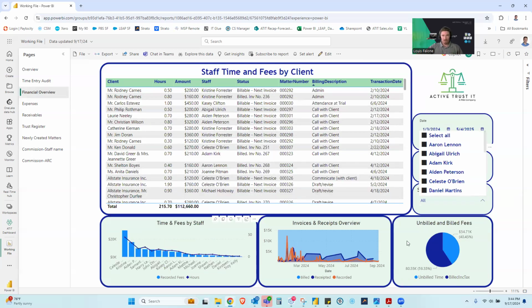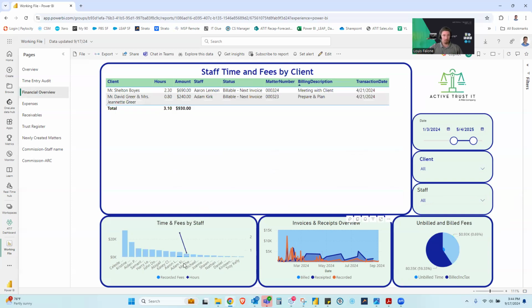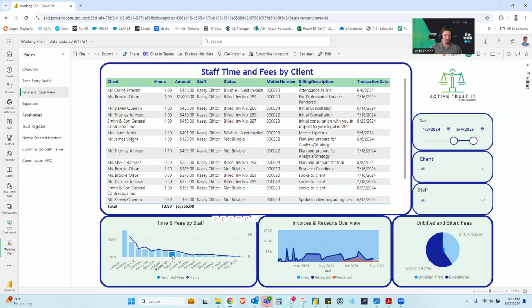And then down on the bottom, you have some more charts showing unbilled and billed fees, invoices, receipt overview, and then your time and fees by staff as well. You can always just click on someone's name and it will bring up all the information relevant to that person.